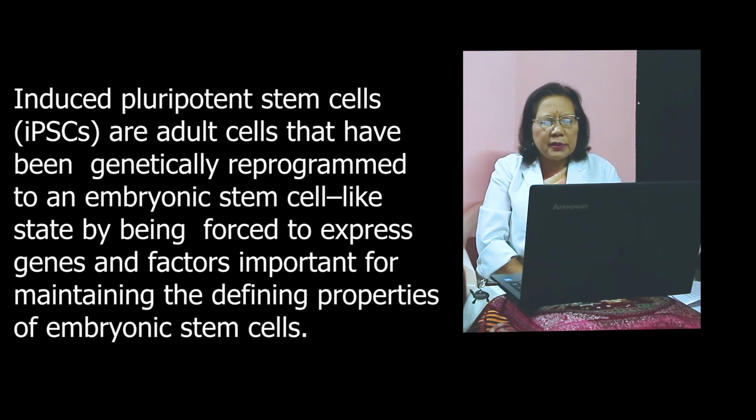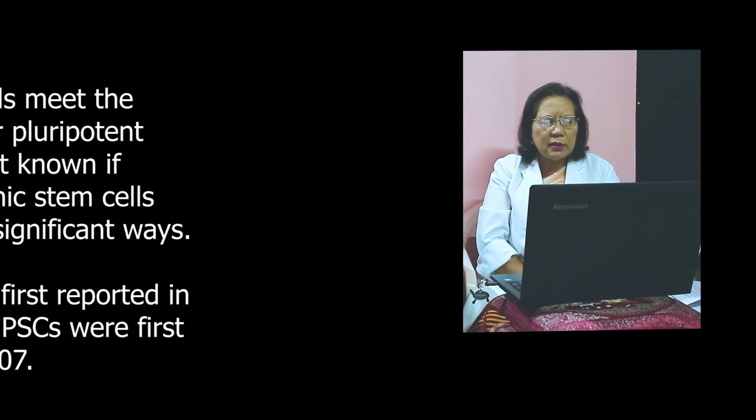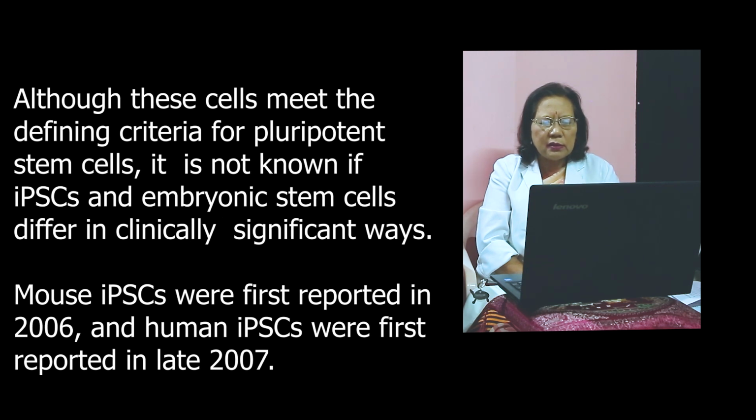Induced pluripotent stem cells are adult cells that have been genetically reprogrammed to an embryonic stem cell-like state by being forced to express genes and factors important for making the defining properties of embryonic stem cells. Although these cells meet the defining criteria for pluripotent stem cells, it is known that iPSCs and embryonic stem cells differ in clinically significant ways. Mouse iPSCs were first reported in the year 2006 and human iPSCs were first reported in late 2007.